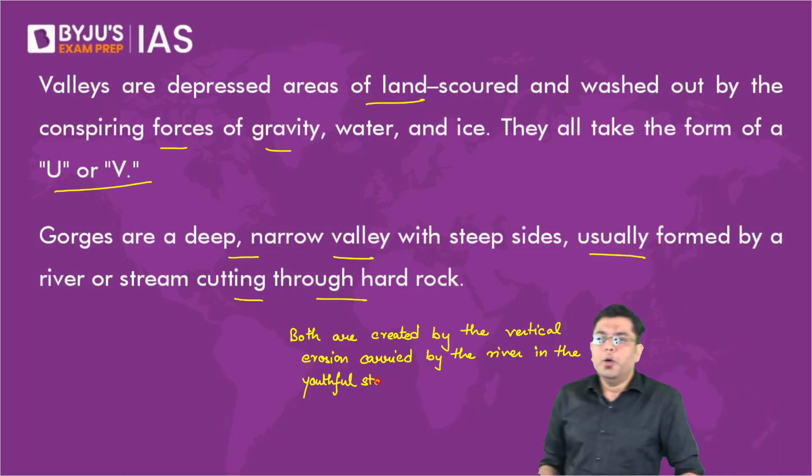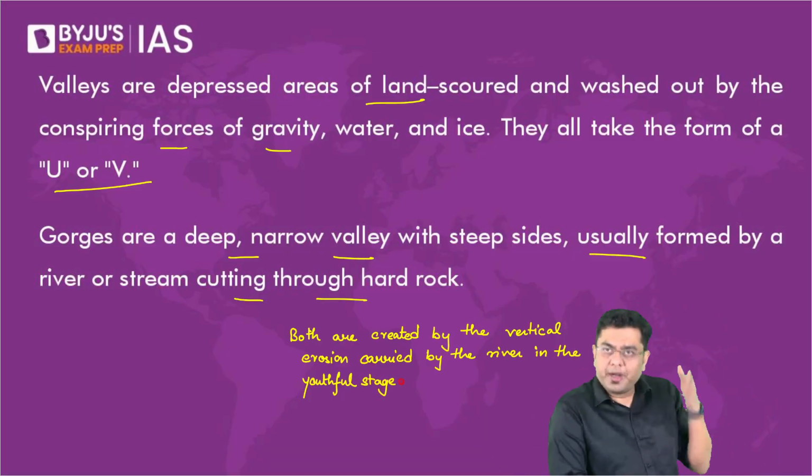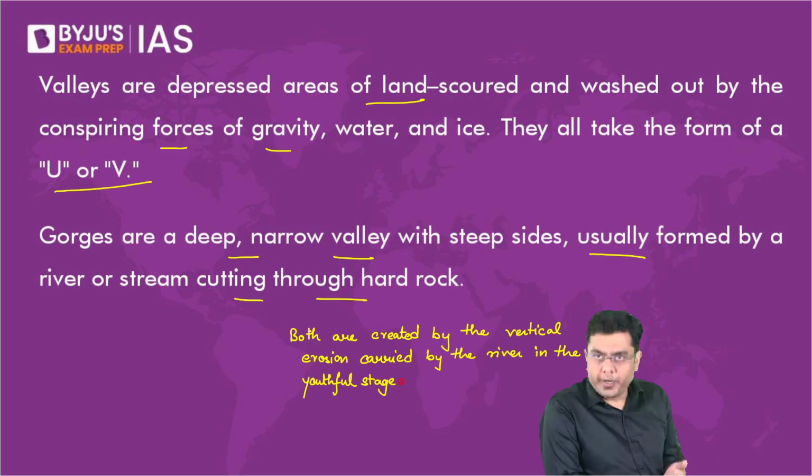Okay. Both are created by the vertical down cutting and the vertical erosion. But then their shape is different. So valleys are much broader. The slope is significantly gradual. It is not very steep. Whereas in a gorge, the walls are almost vertical.